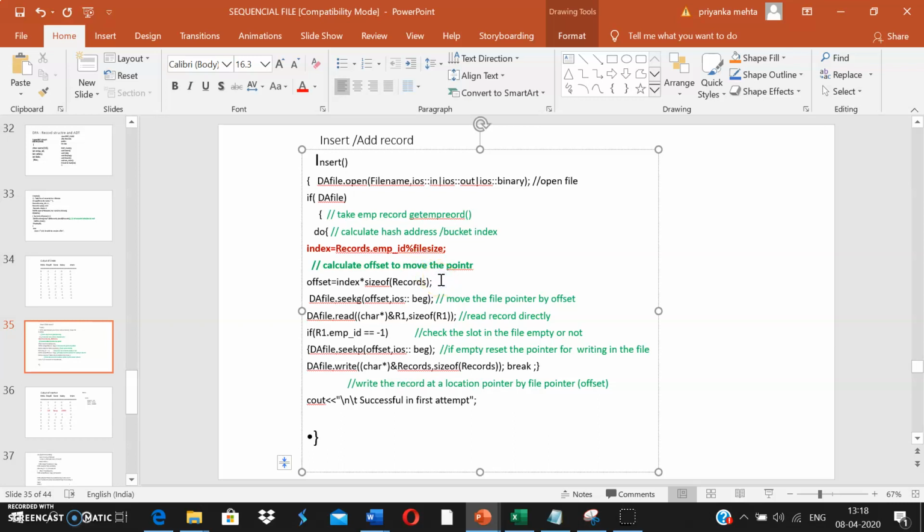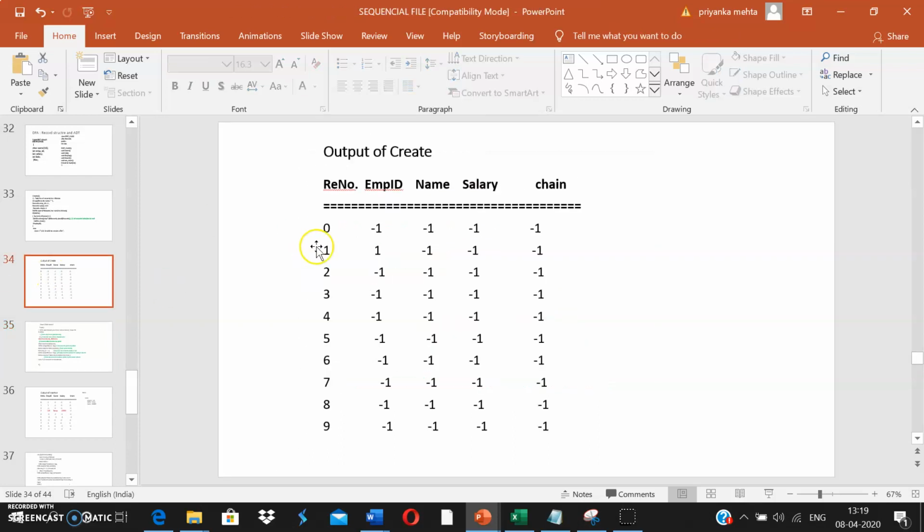To go to the third location, I need to skip 3 records, right? To move to the third position. See, the positions are starting from 0. I need to store the record here at the third position. So to store the record here, I need to skip the number of bytes of these 3 records, right?